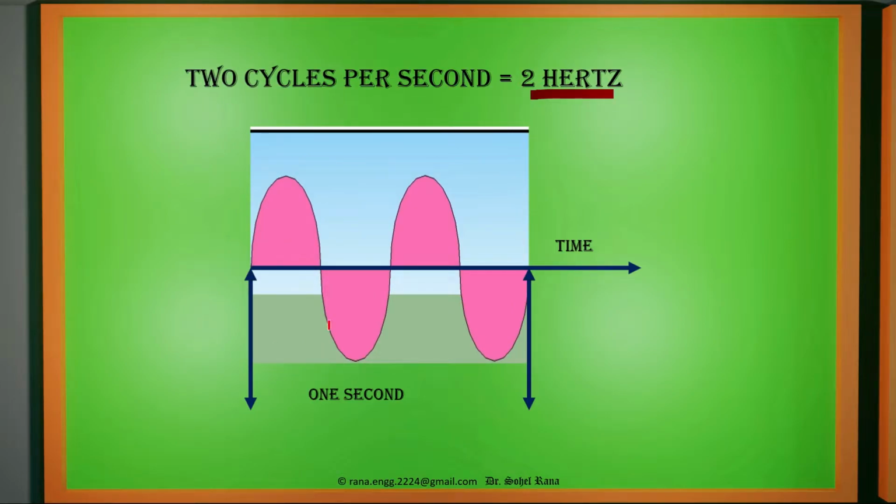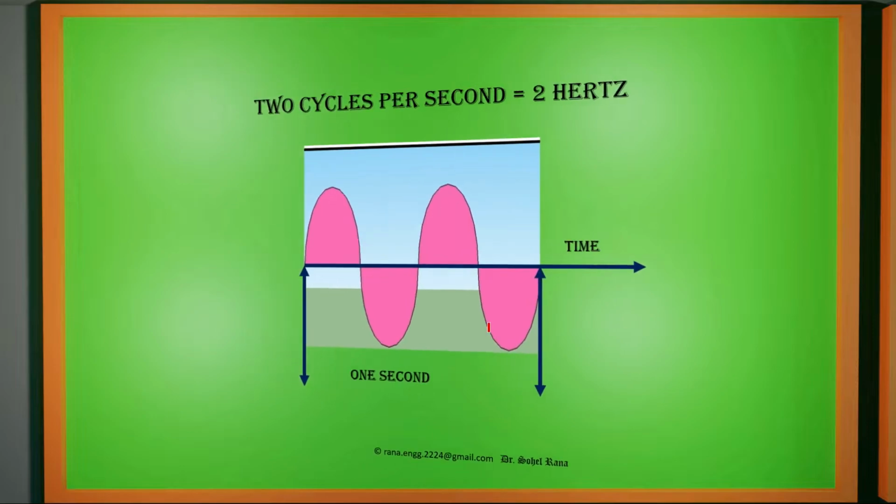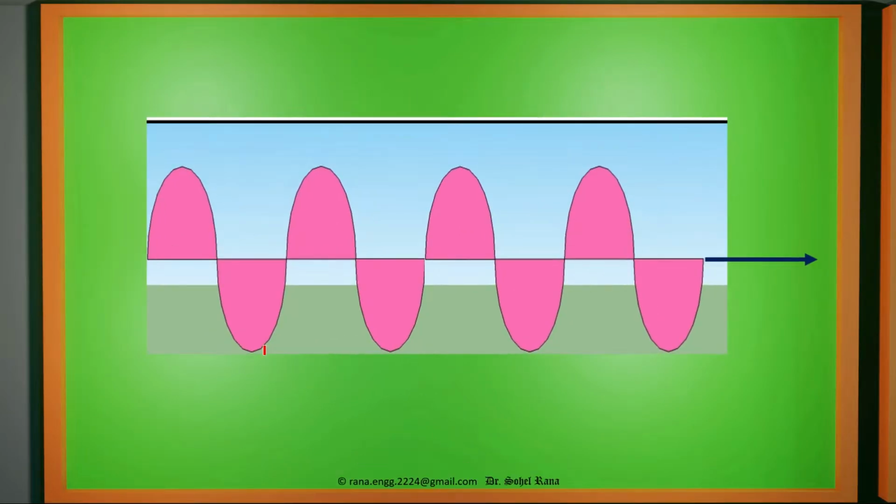So as the number of oscillations increases in 1 second, the frequency also increases and the time to complete the oscillation decreases. So here we can see how many oscillations there are. This one, this second, this is third, and then fourth.